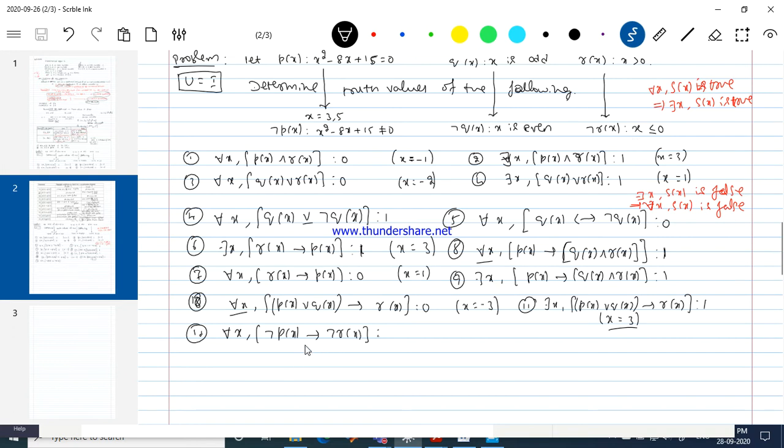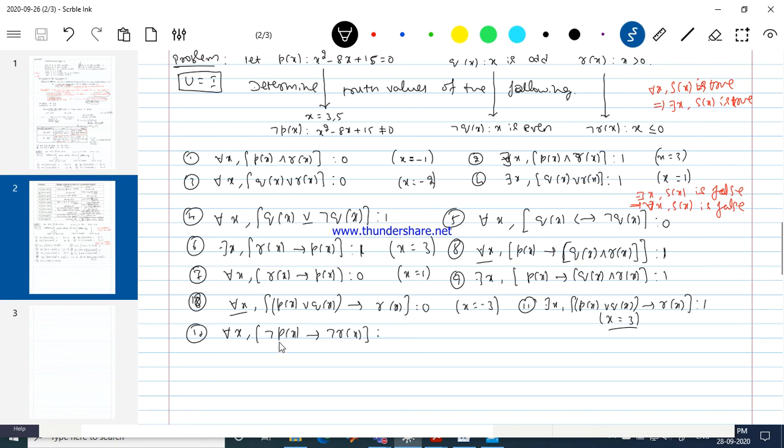See, when you are proving it is a false statement, you should choose in such a way that this should be false. Just concentrate on this one first. So this should be false, and for that one this should be true. Is it possible to find like that? Negation r of x says the numbers which are less than or equal to 0. So if I consider a number greater than 0, this becomes false. For those numbers, do we have negation p of x as a true statement? Yes. If you take x equal to 1, the very first number,